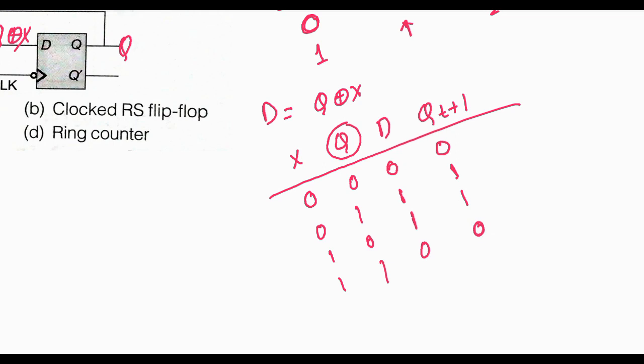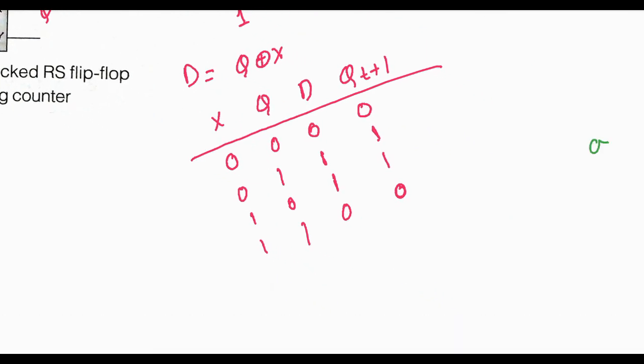So we have to construct the relation between X and Q(t+1) through Q. When X is 0, Q is 0 and Q(t+1) is also 0. Next, when Q is 1, this is also the same.